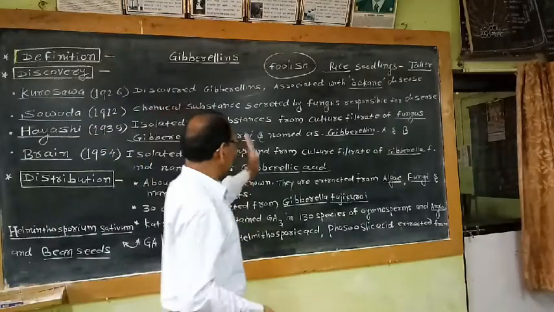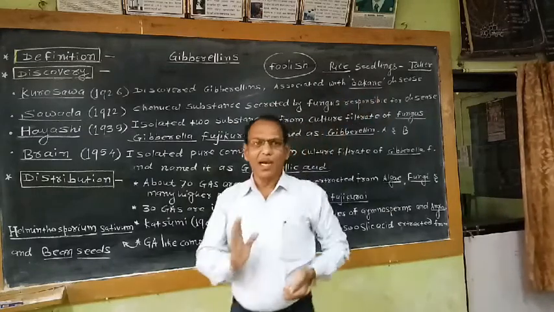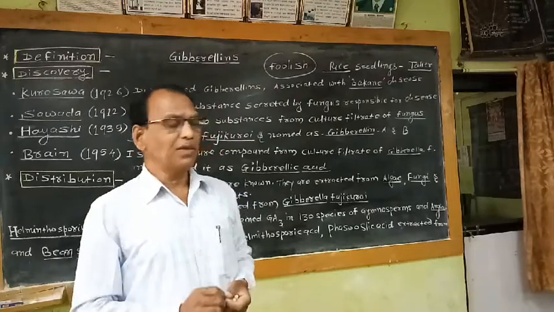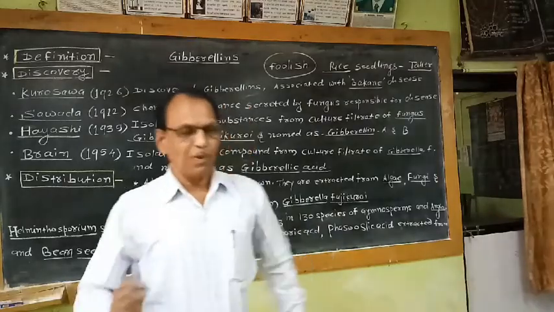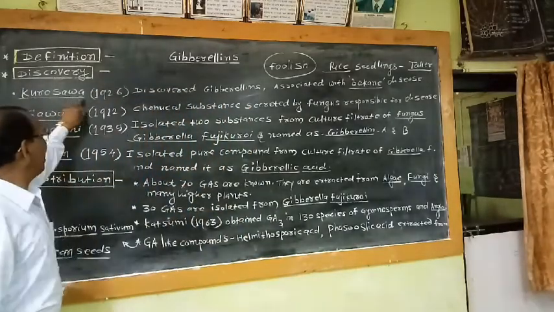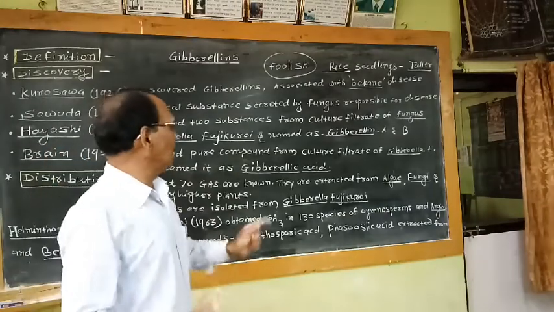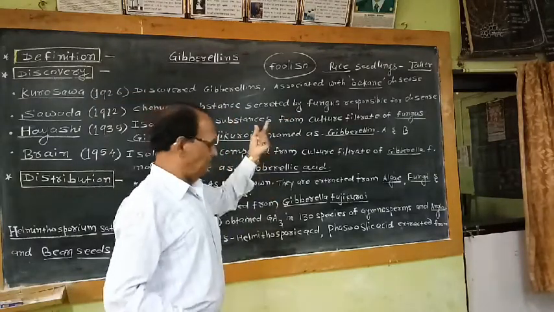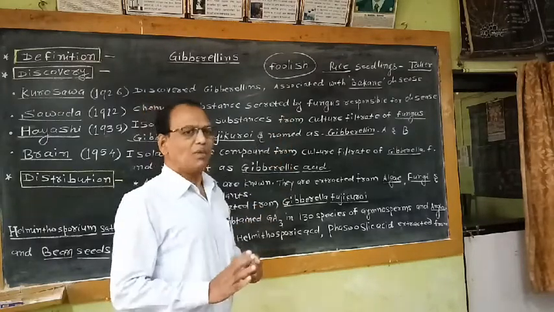That's why this disease was named in Japanese language as a Bakane disease. That means the discovery of the gibberellin is related with this Bakane disease of rice. And first observation was reported by this Kurosawa in 1926, while he observed the taller seedlings which were infected by the fungus, and due to infection these seedlings grow much taller.